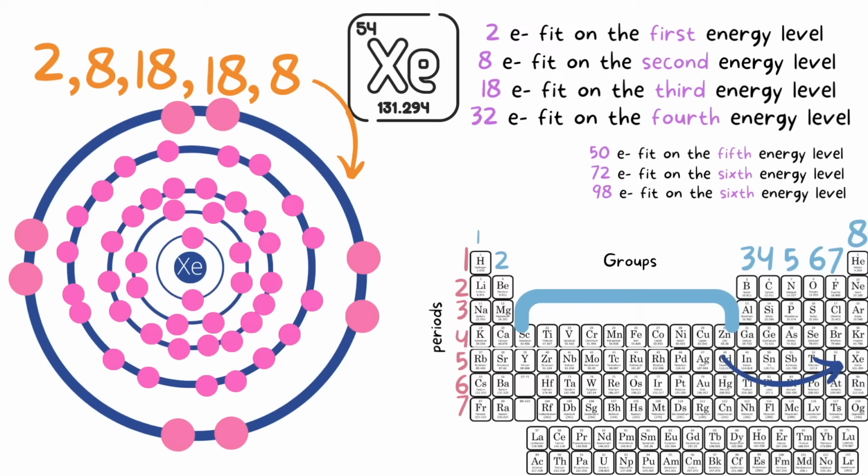So altogether, if we count these electrons, 2 plus 8 plus 18 plus 18 plus 8, we get a total of 54 electrons.